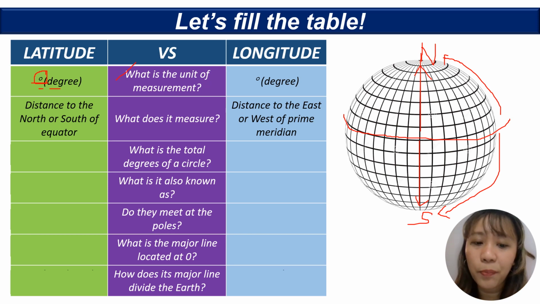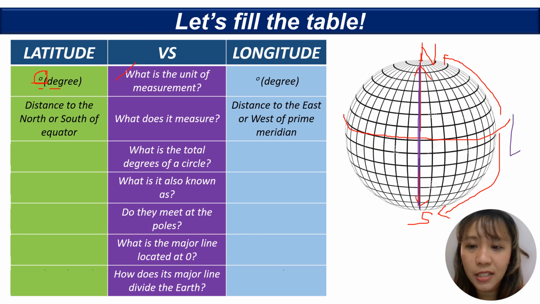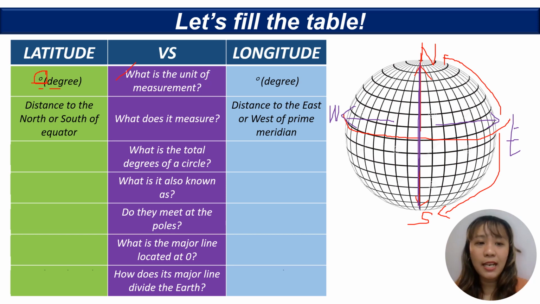Here is the prime meridian, let's color it purple. Here in the middle is the prime meridian, of course, if we say east or west, here is east, and here is west. To the east, it measures the distance going east, and it measures the distance going west. That is the meaning. Next, what is the total degrees of a circle?